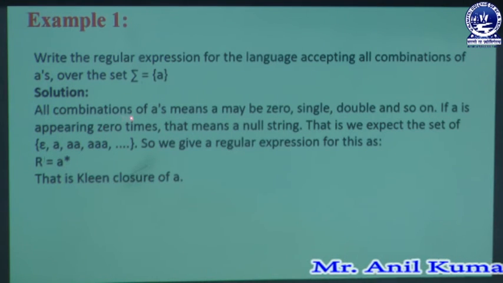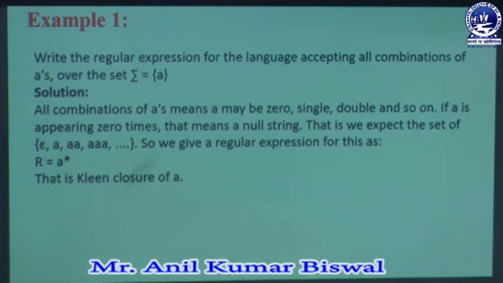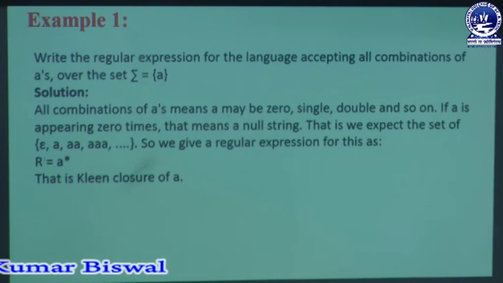Here, all combinations of A's means A may appear 0 times, a single time, double, and so on. More than one time we can create. Zero means nothing, an empty string; then we can have a single alphabet, a double, and more than one alphabet can be created at the time of generation of that language. If A appears 0 times, that means a null string, and that we accept. We can say A star includes epsilon, the empty string, then we can have a single A, then double A, triple A.